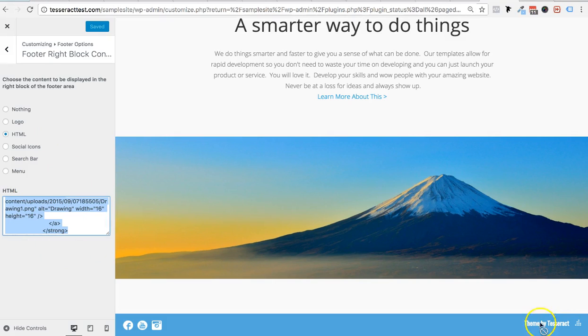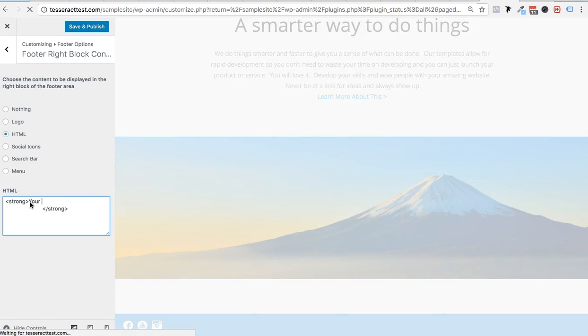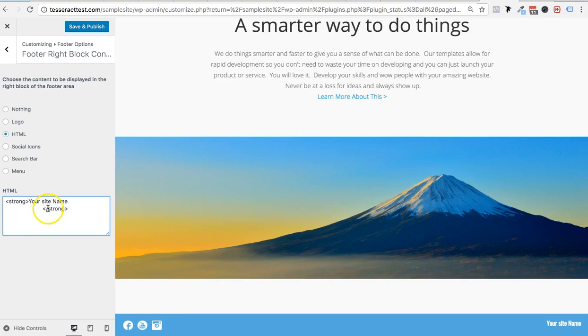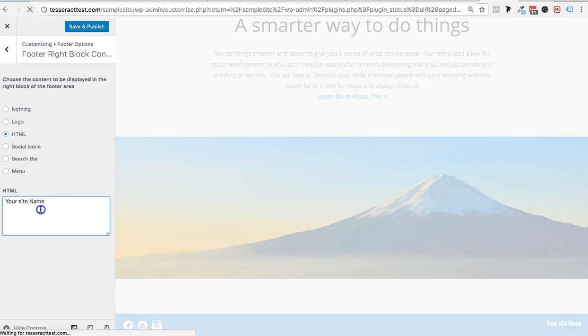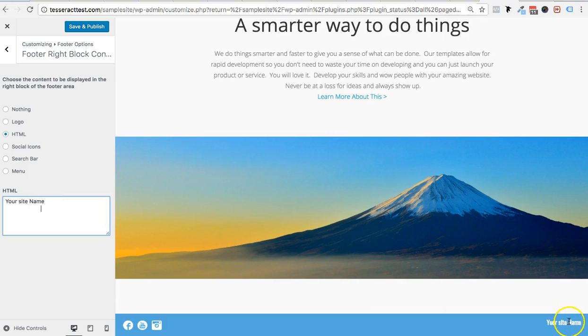and we can now edit all of this right here. So let's just say you don't want this right here. And I'm just going to keep the strongs. I kind of like the strongs and put your site name. I like strong because it just looks more bold and powerful. If you take off this strong, let's see what happens. I'll show you. It's nice and bold still. Okay, good. We fixed that.